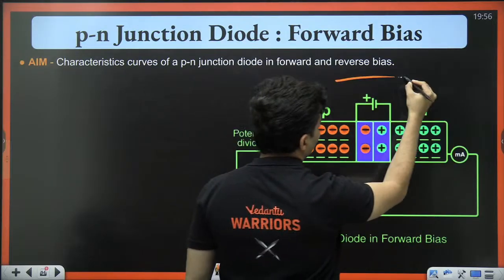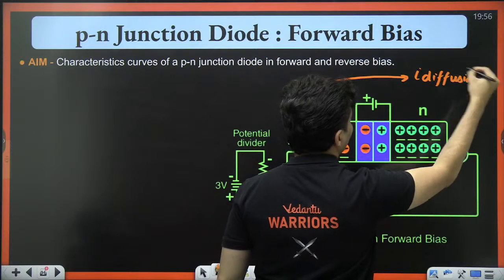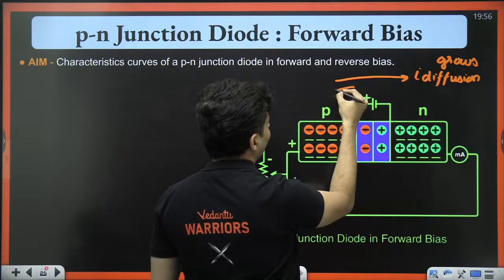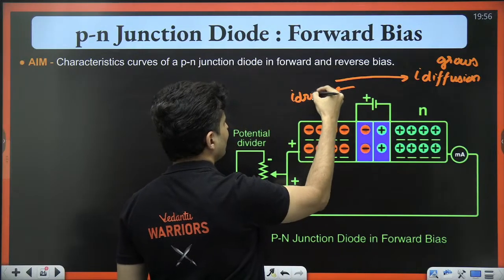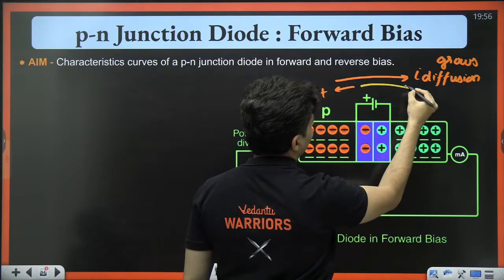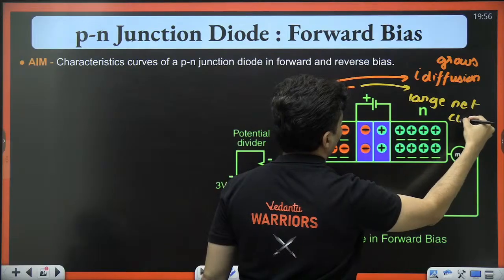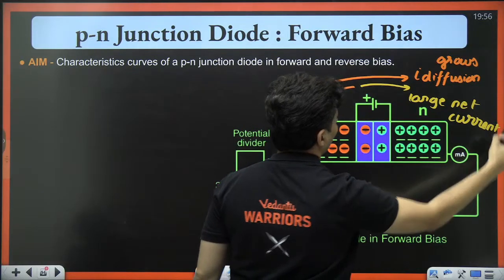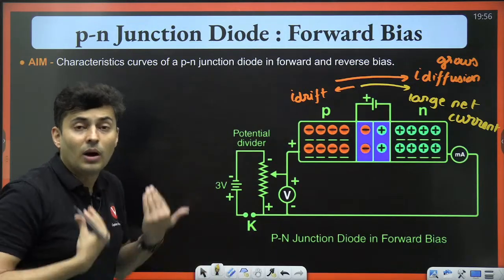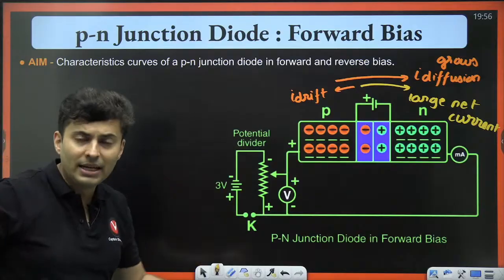So the diffusion current grows, whereas the drift current stays as it is. Because of which there is a large net current in this direction. You will see the diode now allows the current to flow, but it does not allow it immediately.